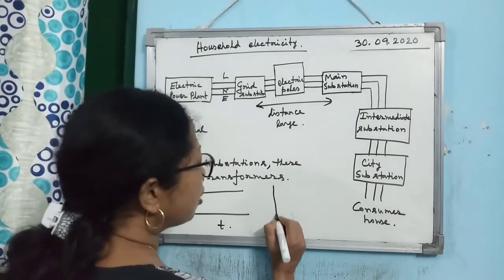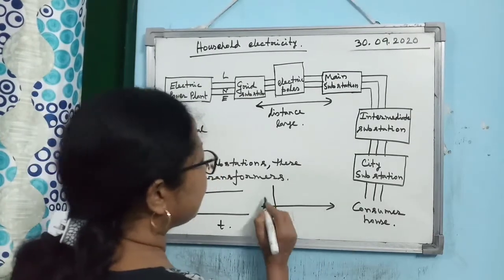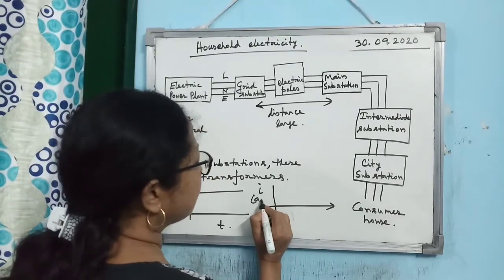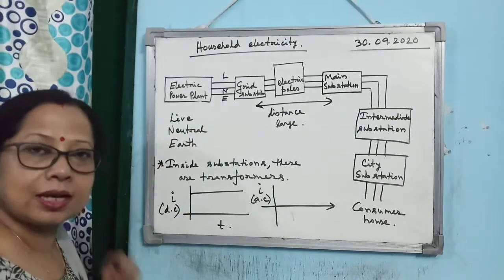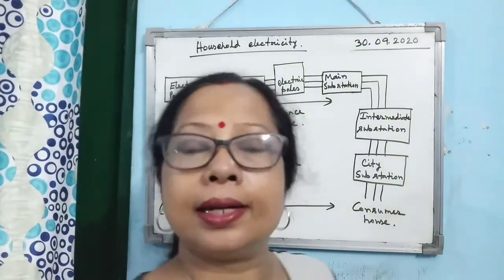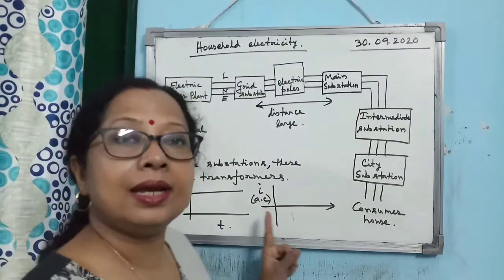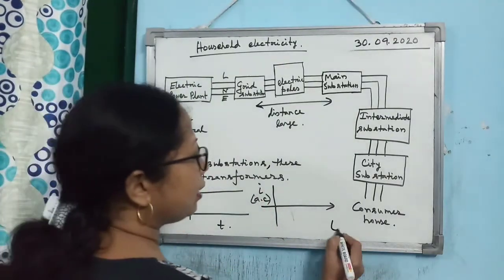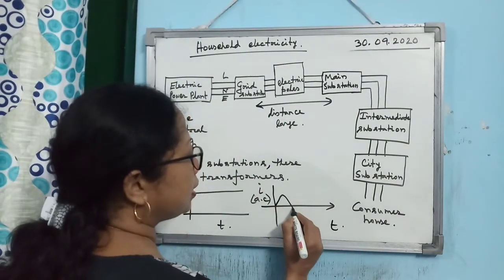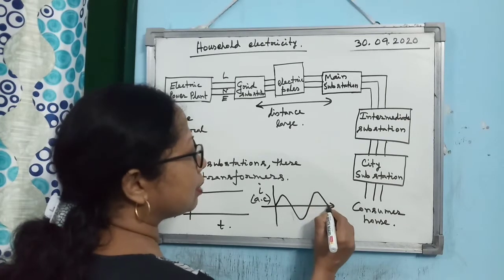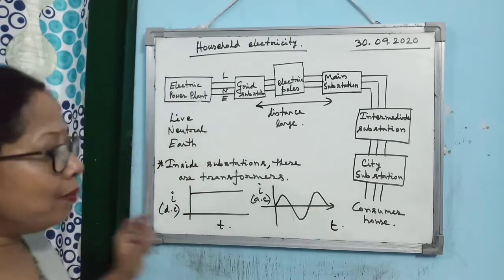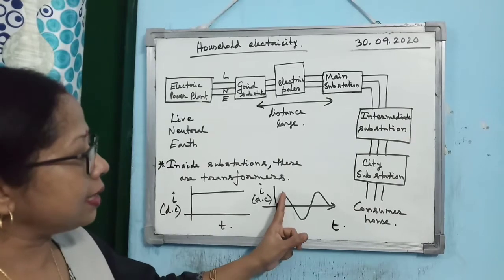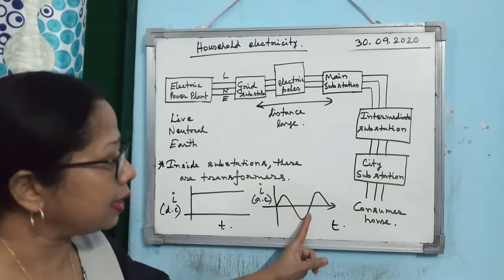But if you consider alternating current, AC, AC does not mean air cooler or air conditioner. Alternating current versus time graph, if you plot, looks like this. There are other curves also. What do you see? Current increasing, then decreasing, changing direction.